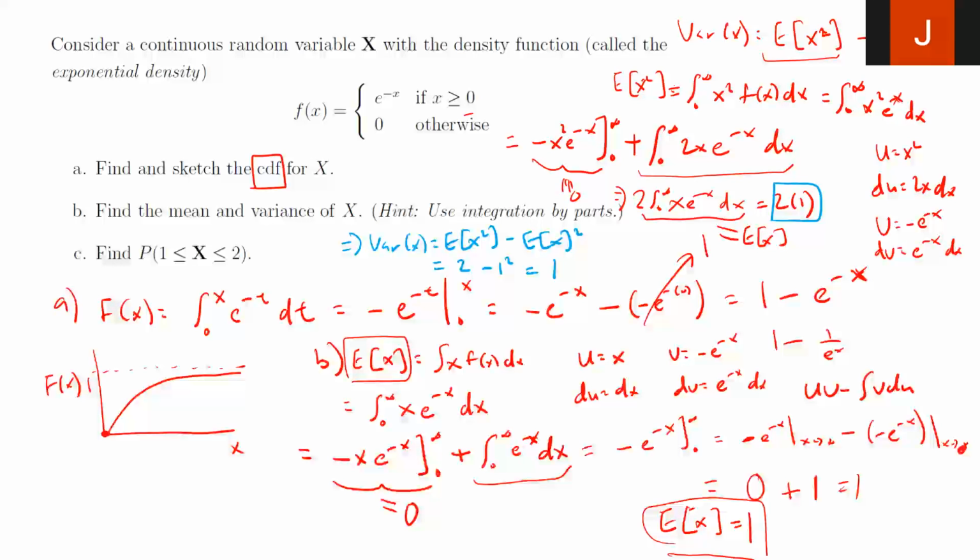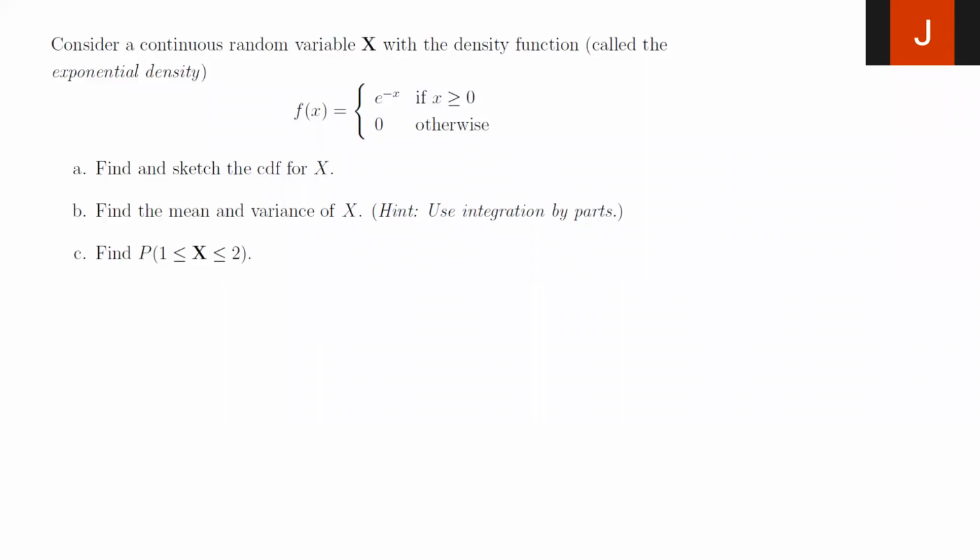So hopefully this will explain, it shows you again the integration by parts, and also how I reuse what I already calculated for the expected value back when I'm doing the variance. We're ready now to do part C.